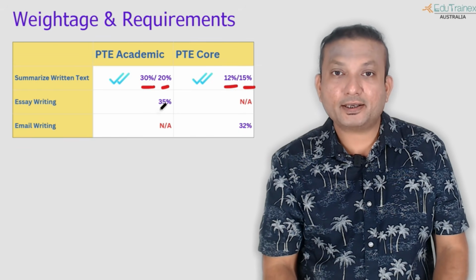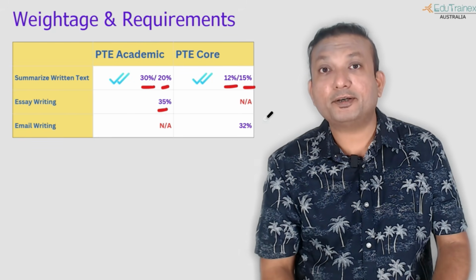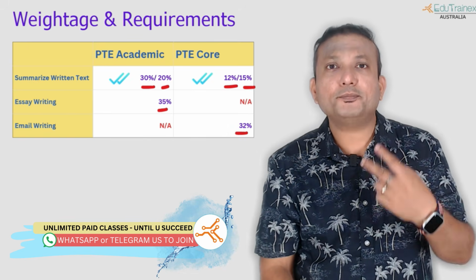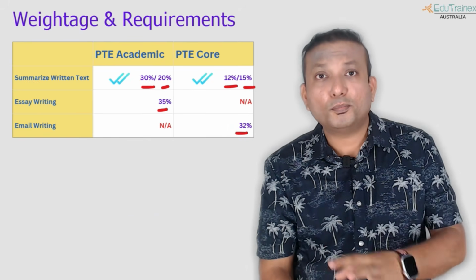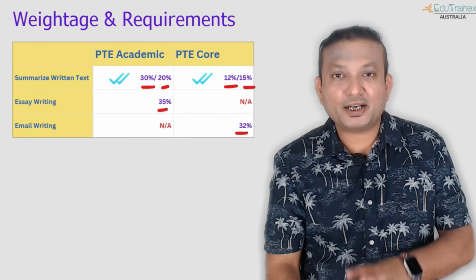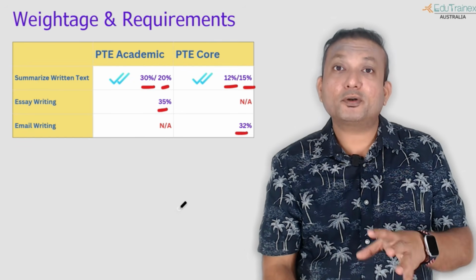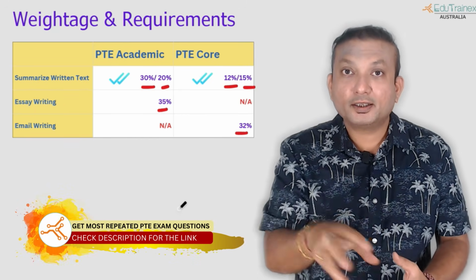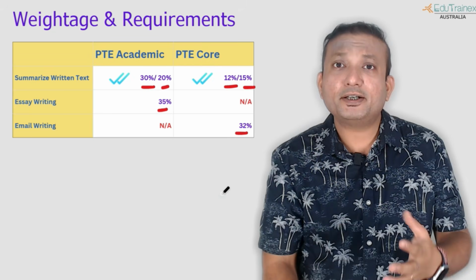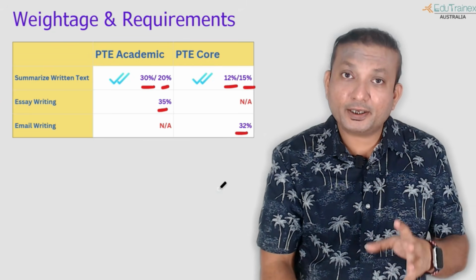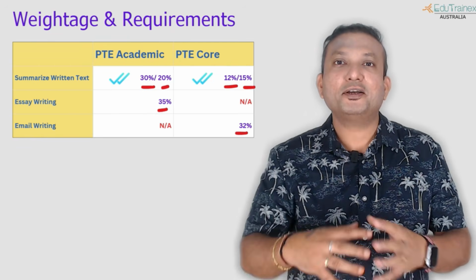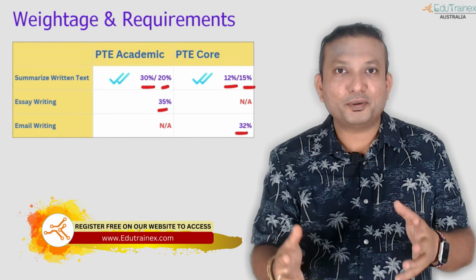Now if you talk about essay writing, very, very important. 35% of your marks are coming from essay writing, and equally email writing, because in the exam you get 2 email questions. Both of them combined will serve to give you around 32% of the marks. So in the academic exam, your writing scores are focused in these 2 questions. If you calculate 30 plus 35, that is almost 70%, 65 to 70% marks you are getting only from these 2 questions. The other marks are also coming from different modules, because Pearson PTE exam is a complicated exam.